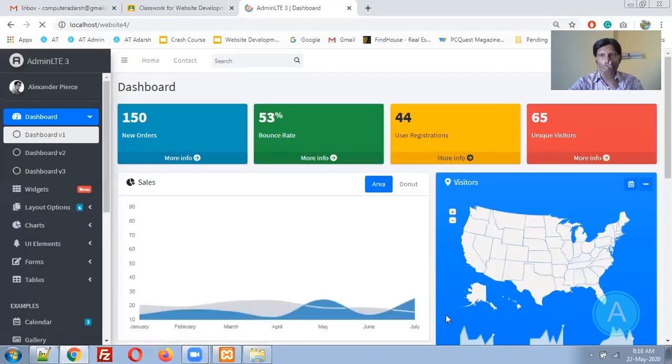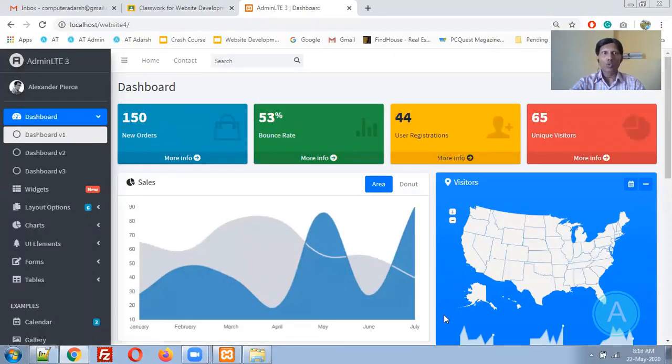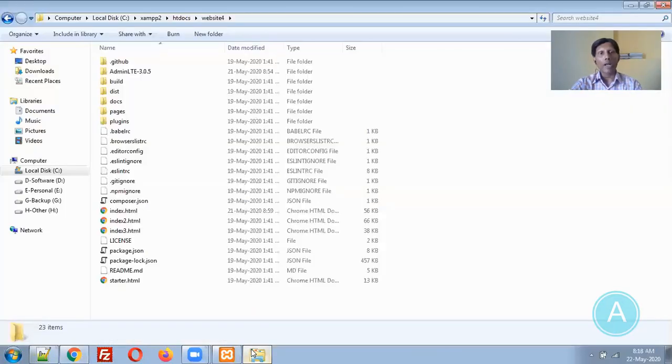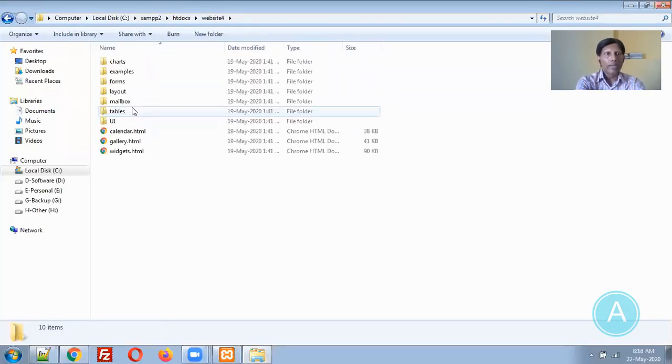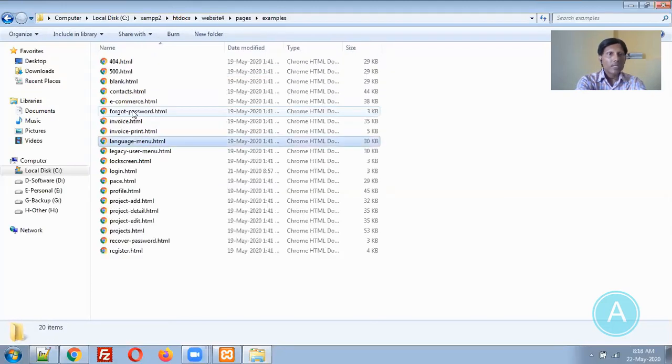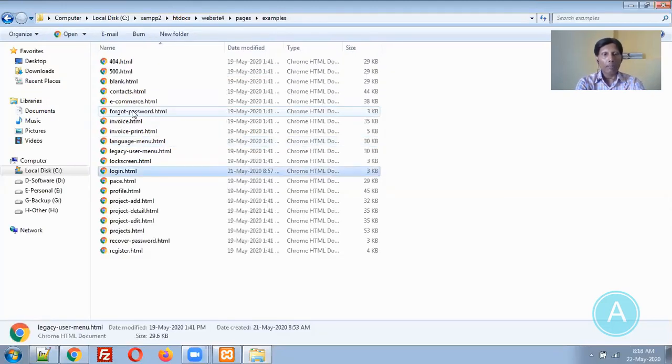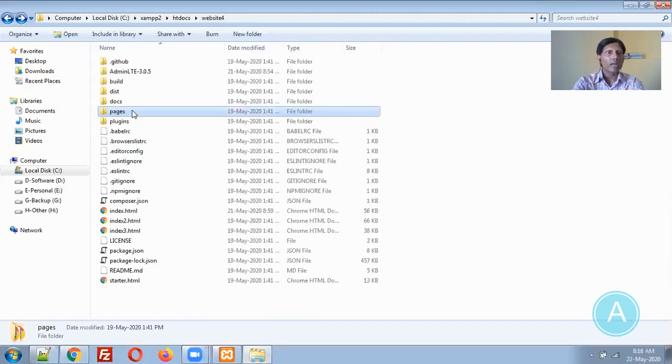In website 4, whenever you open it, first it should display the login page. Is it fine? First it should display which page? Login page. Yes, great. So I need to change something so that the login page comes first. So I'm going to pages, then examples. Here the login is there. I'm copy pasting this login page over here.